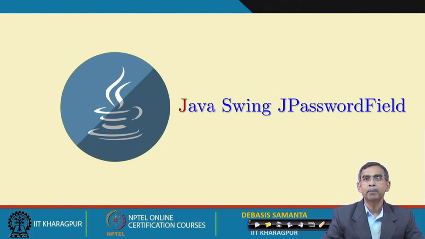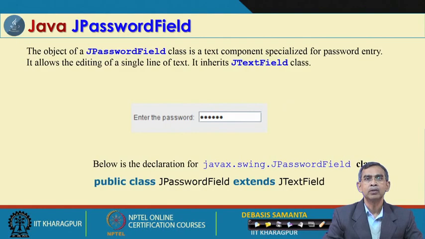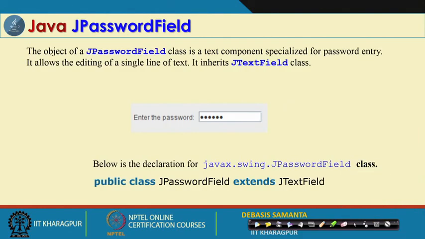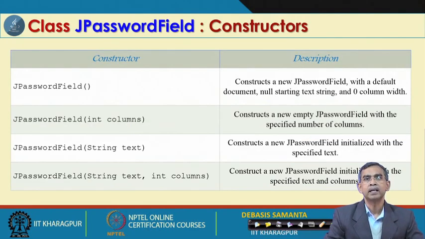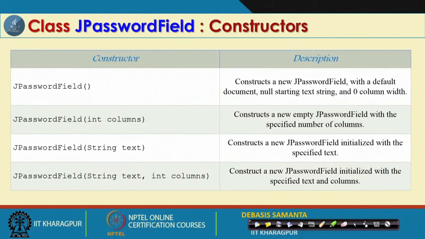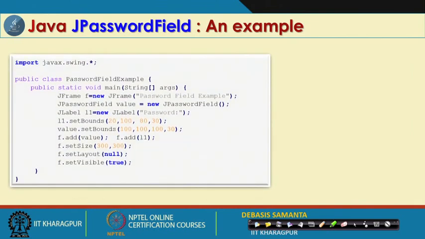And then the password field, this is a new item which was not there in AWT components. You know the password usually appears as some wild characters like stars. So, it hides the actual characters that you have typed. So, this looks like a text field only, but it will appear with that kind of characters. Now, the password field constructor can be defined using these 4 constructors, and it does not have any method.